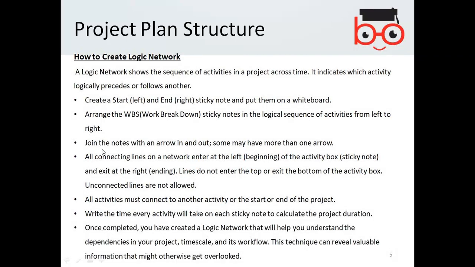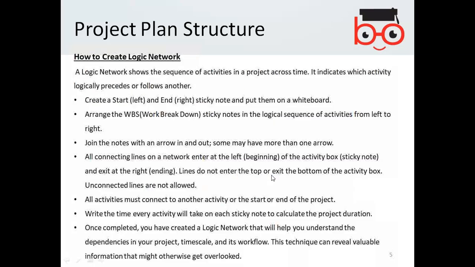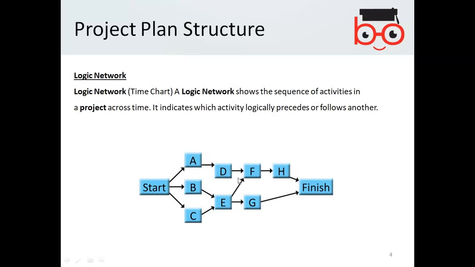Then join the nodes with an arrow in and out. You need to put an arrow in and out, showing which activity will get an input, which activity will get a start, and then how they will feed to another activity. All connecting lines on a network enter at the left, at the beginning of the activity box or sticky note, and exit at the right ending. That's true, you start from the left and go further towards the right.